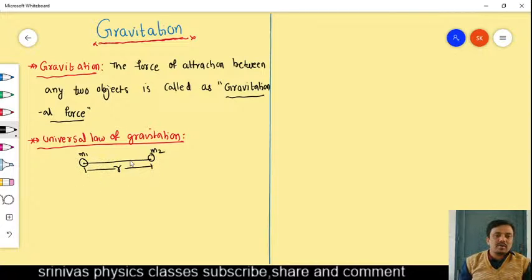The m1 body attracts m2 towards the left side, and the m2 body also attracts m1 towards the right side. They attract each other. This attraction force depends upon the masses and upon the distance between the two particles. According to this, any two bodies in the universe attract each other.